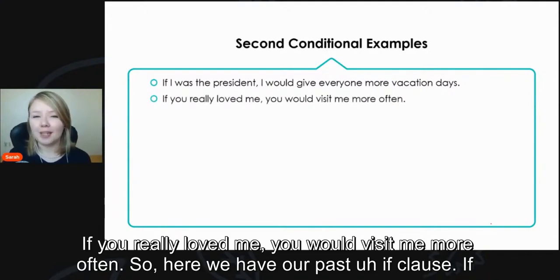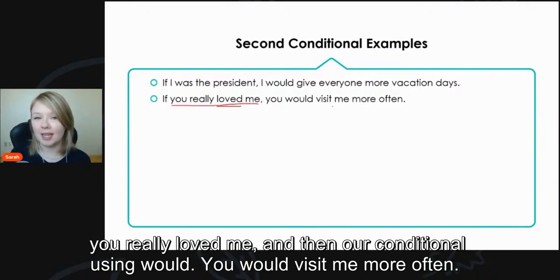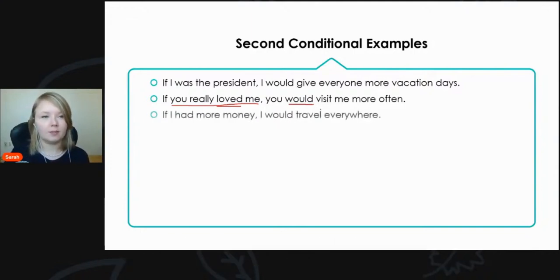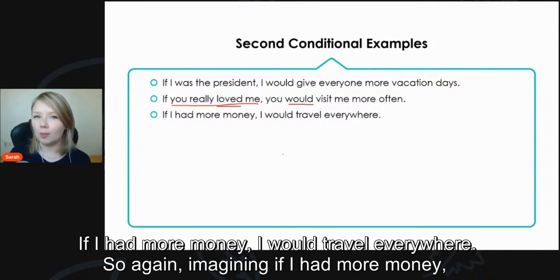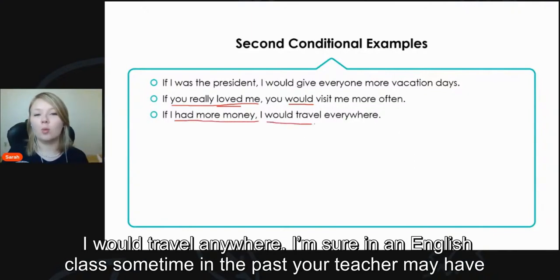If you really loved me, you would visit me more often. So here we have our past if clause, if you really loved me, and then our conditional using would, you would visit me more often. If I had more money, I would travel everywhere. So again, imagining. If I had more money, I would travel anywhere.